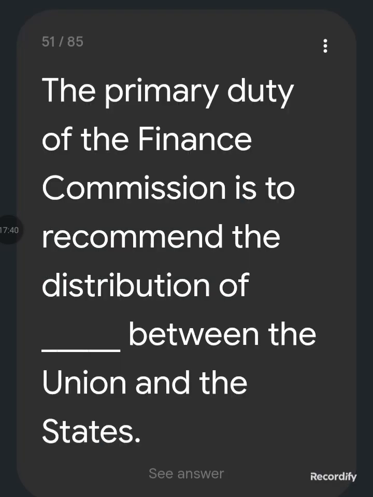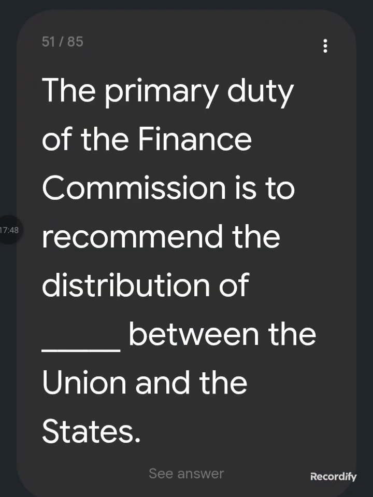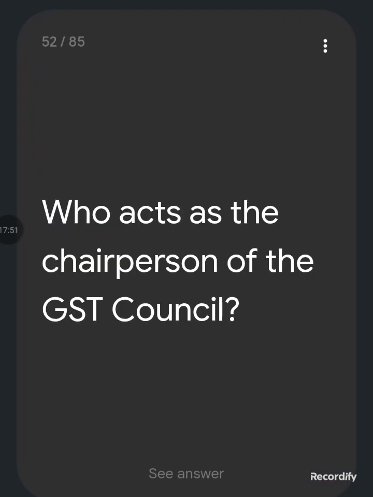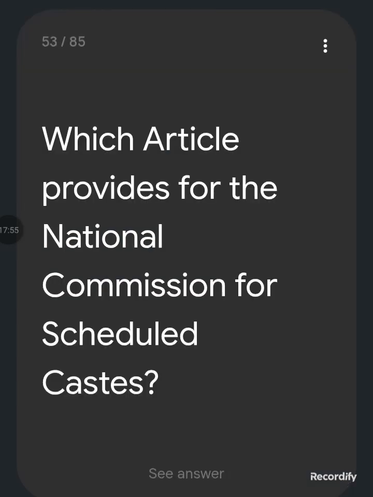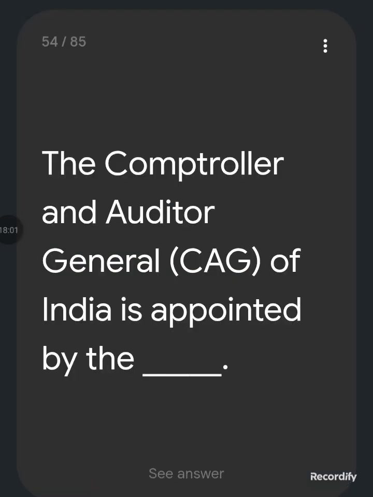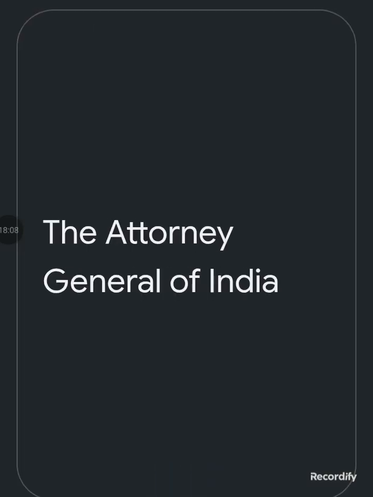Article 315. The primary duty of the Finance Commission is to recommend the distribution of dash between the union and the state. Net proceeds of tax. Who acts as the chairperson of the GST Council? The Union Finance Minister. Which article provides for the National Commission for Scheduled Castes? Article 338. The CAG of India is appointed by the President. Who is the highest law officer in the country? The Attorney General of India.